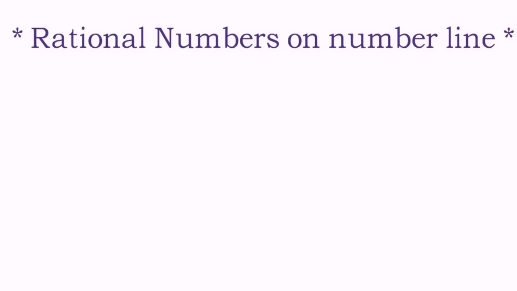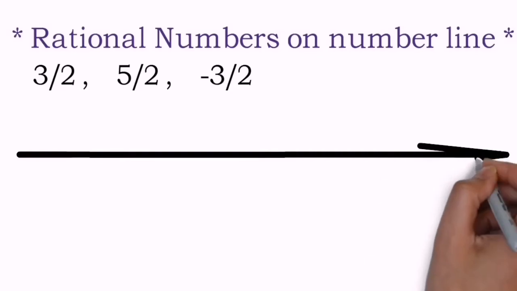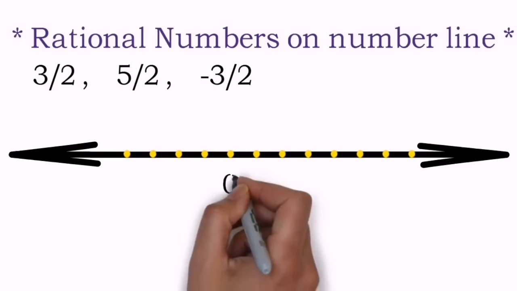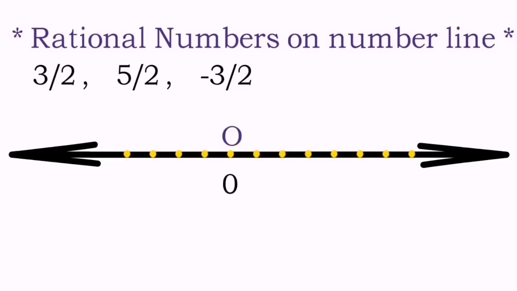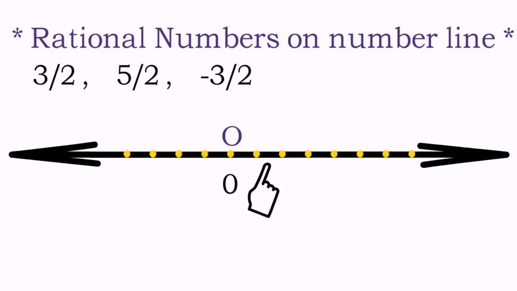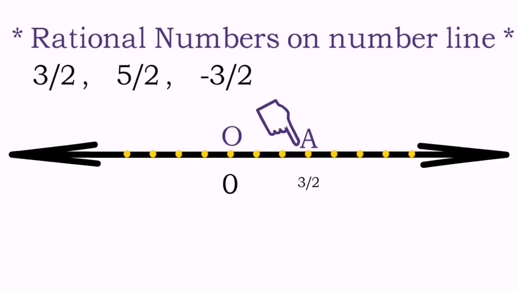Rational numbers on the number line, this is what we are next to understand. Here are some rational numbers: 3 upon 2, 5 upon 2, minus 3 upon 2, and this is the number line. Very first, we have to take points in such a way that all the expected numbers can be shown on the number line. So take 0 in such a way that it is the origin on the number line properly. So the very first dot after 0 will be 1 upon 2, then 2 upon 2, and there comes 3 upon 2, our first rational number to be shown on the number line. And it continues ahead also, 4 upon 2, and then we have 5 upon 2 as our second rational number that we need to show according to the question.